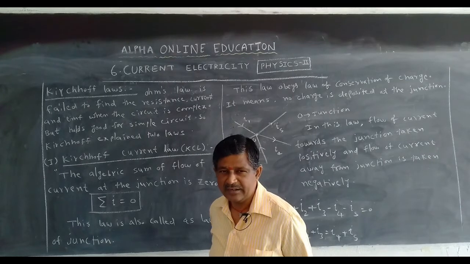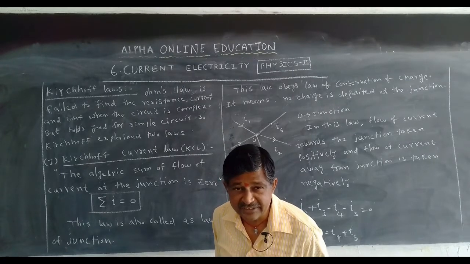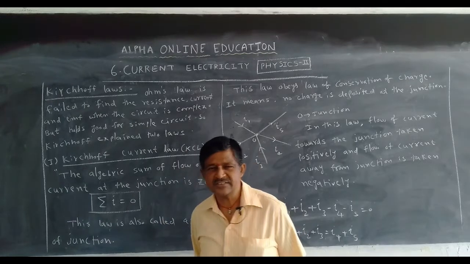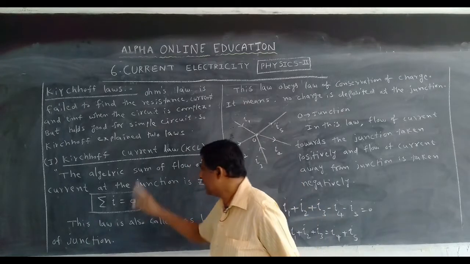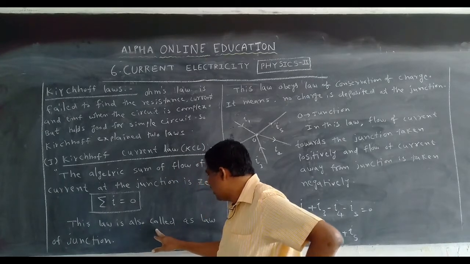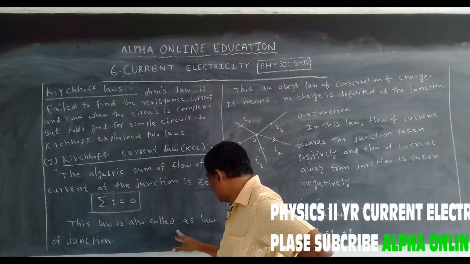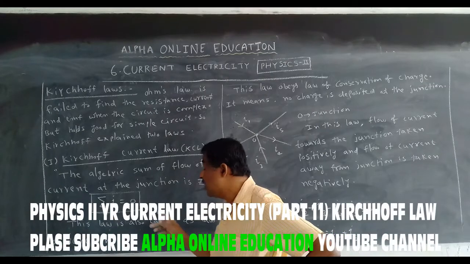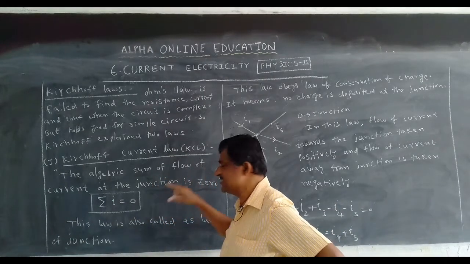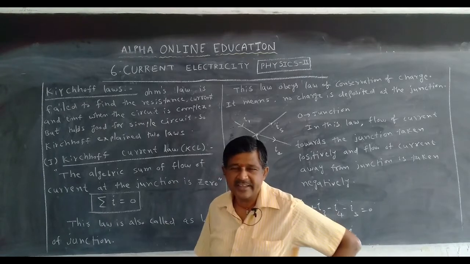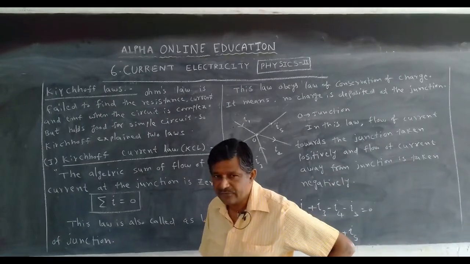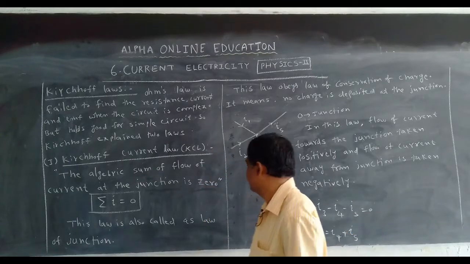If you do not get the idea of the definition, compulsorily write this, sigma I is equal to 0. Okay, Kirchhoff current law is also called the law of junction, because the junction is used in it.